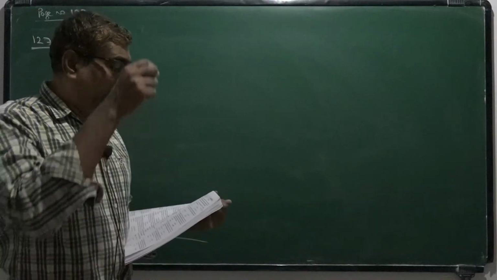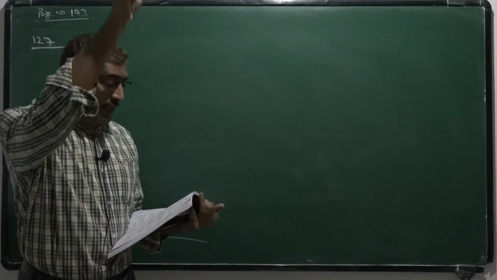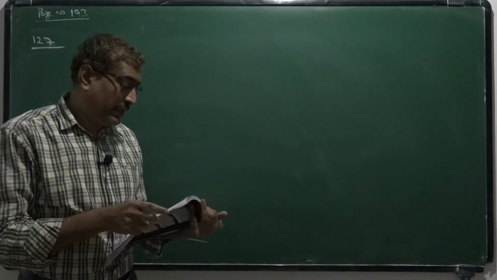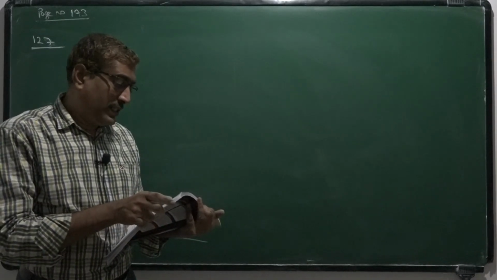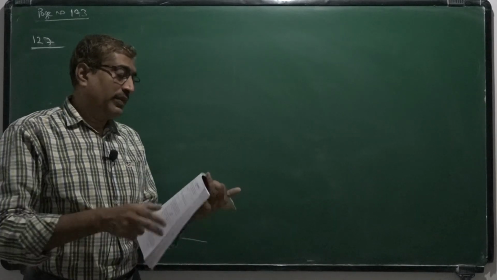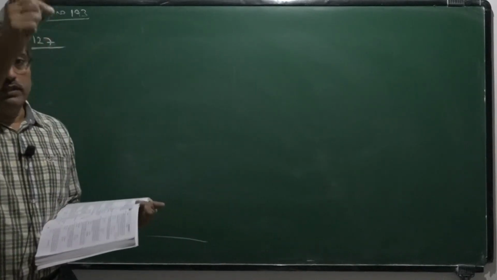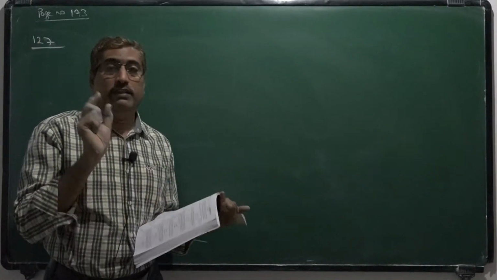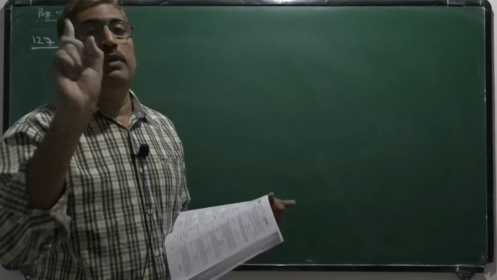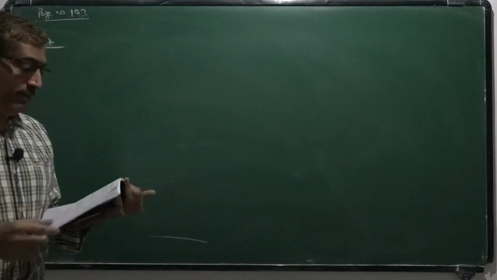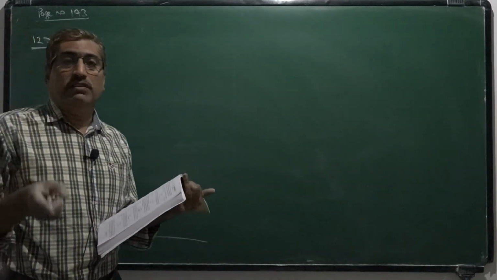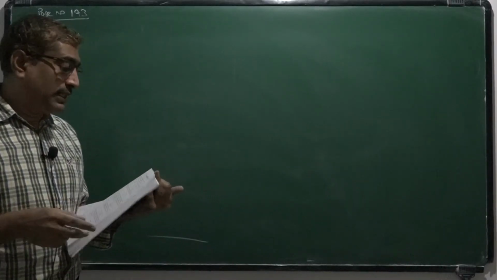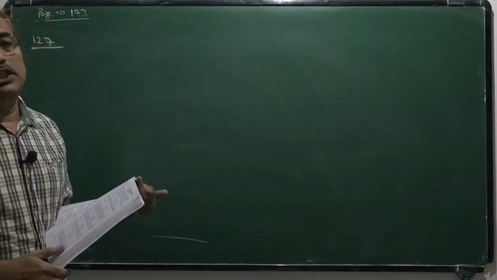Okay, so a lift is made with a thick iron wire, and the material is given. You have to calculate the diameter of the iron wire so that the maximum acceleration of the lift is 1.2 meter per second square, and the mass of that lift must be 1000 kg.